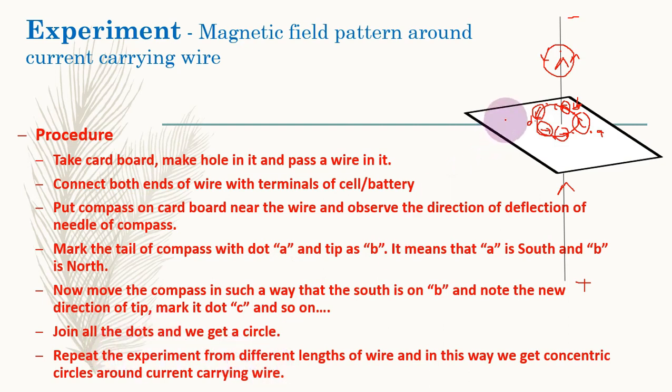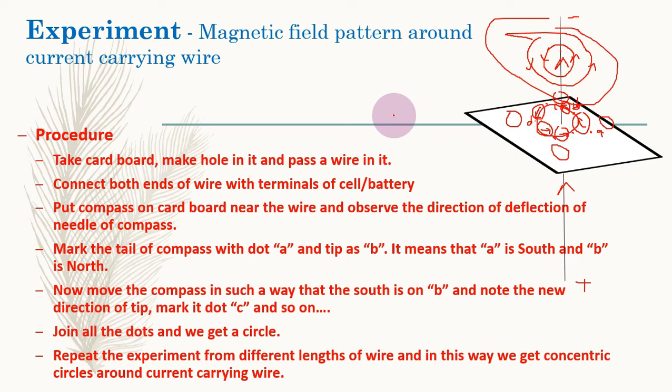Now suppose that I put the compass here, and then I put a compass here, similarly here, and over there, a little bit far away. So we will get a new circle, and this circle will be a little bigger, and in this way another circle, and so on. So we can get what? Circles around the wire.